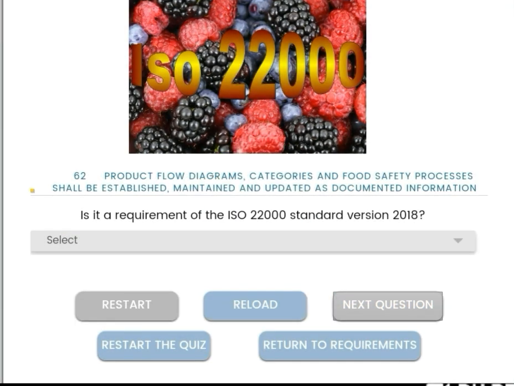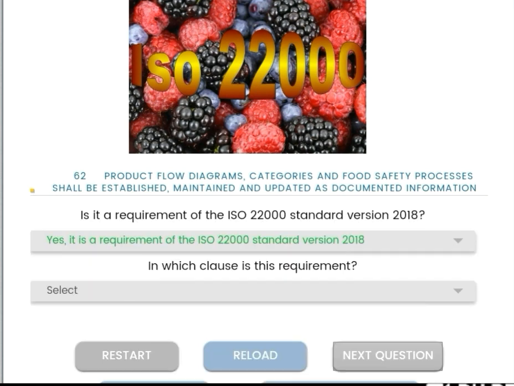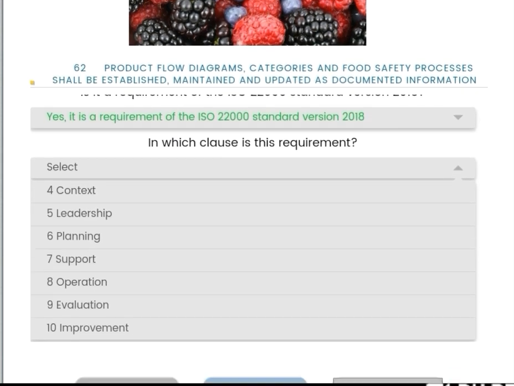Then, product flow diagrams, categories and food safety processes shall be established, maintained and updated as documented information. Yes, it is a part of the requirement. And what is the clause number?